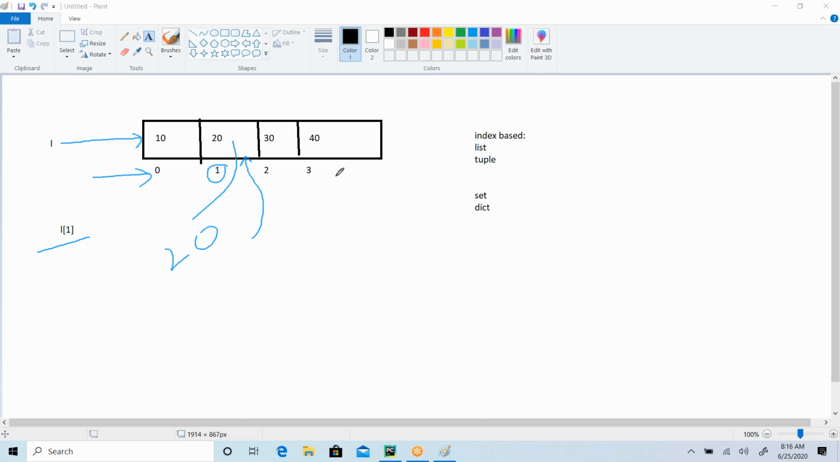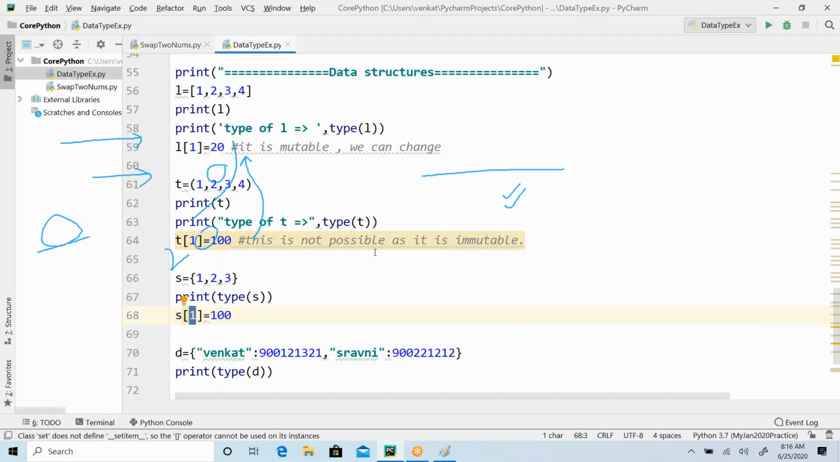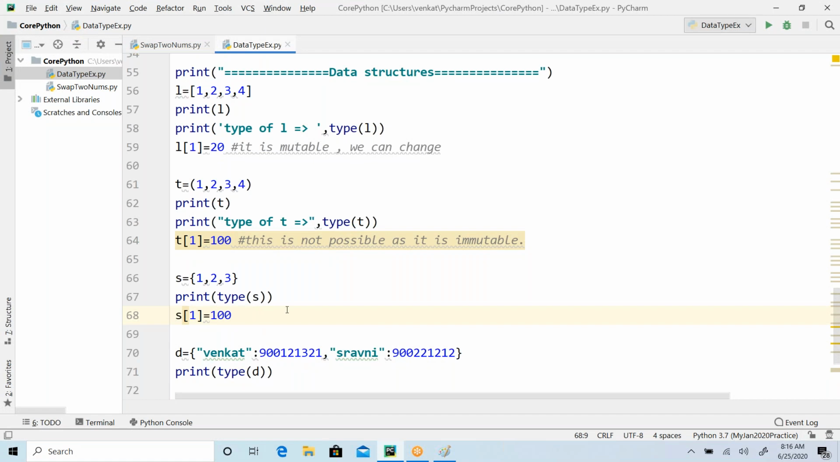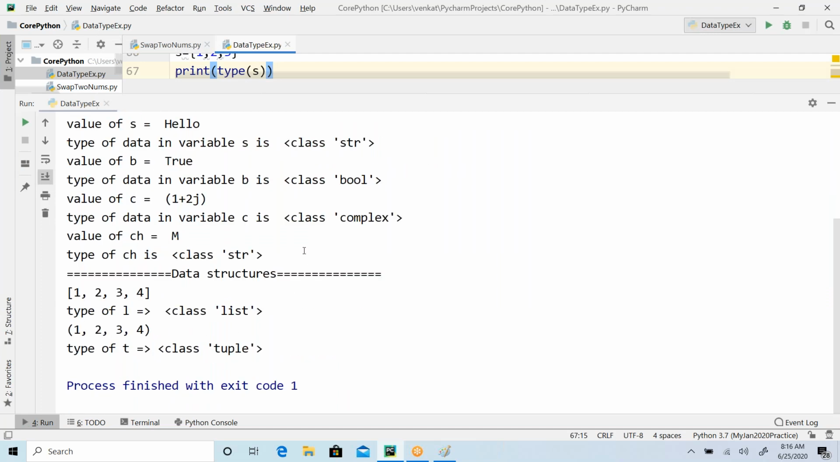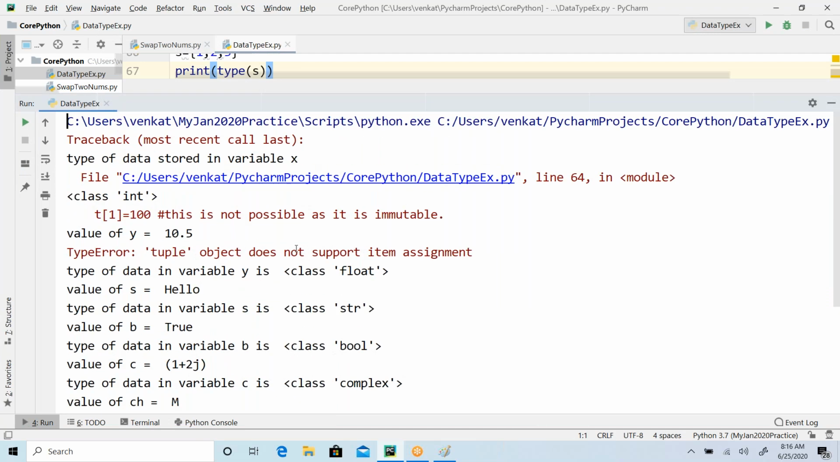Okay, so then, if you look at these data structures, set and dictionary, these are not index based. So if you try to access them using indexes in this way, you are going to get an error. See that? Here I'm trying to access s of 1 equal to 100, or print s of 1. So obviously you are going to get an error. So where is the error? Here you can see that